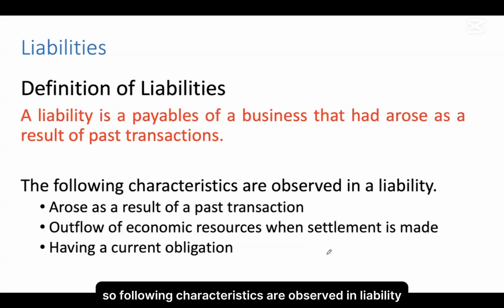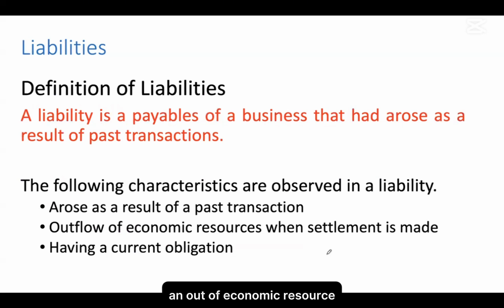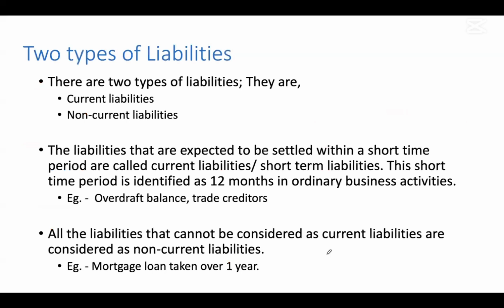Okay. So the following characteristics are observed in a liability. What are they? A liability arises as a result of a past transaction, involves an outflow of economic resources when the settlement is made, and involves having a current obligation. So you have an obligation.